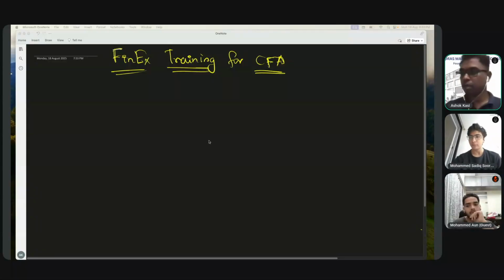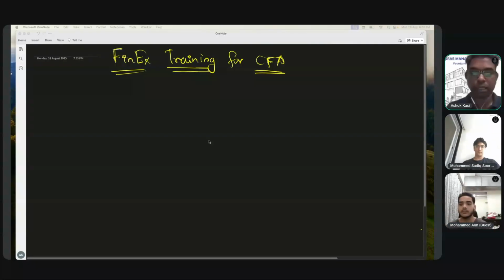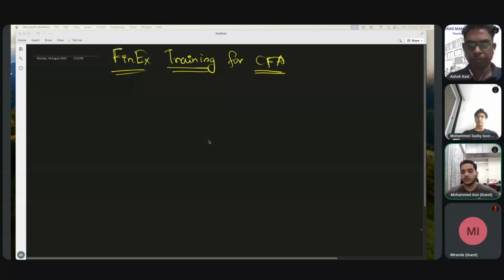Okay. Now, since this is a demo session, I would like to take some topics which are not standalone topics. That means something which you can use in multiple subjects, so that it helps me to understand you better, whether you are able to get those topics or not. And you yourself can see whether you are able to understand. In case you get any questions, feel free to ask then and there. Feel free to stop me.